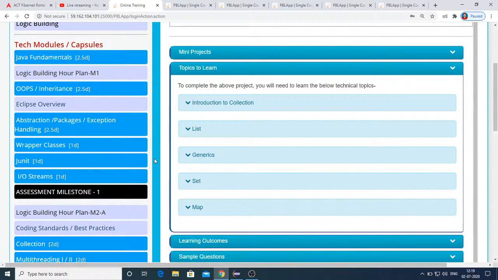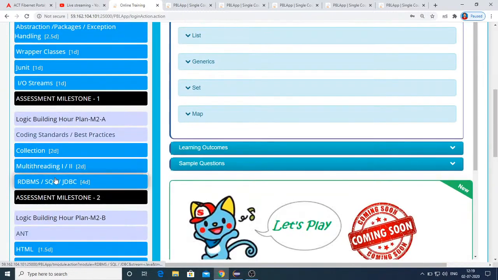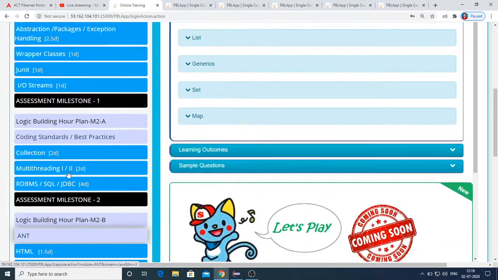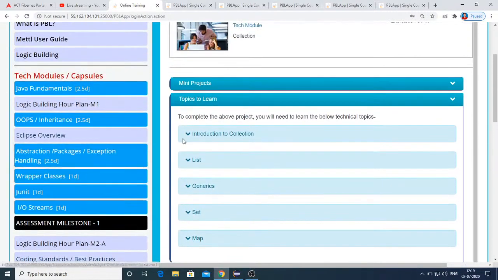And for these assessments, the camera will not be asked. Don't worry, that was also one of the questions asked to me. For these assessments your camera will not be enabled, but for the final assessment you will be asked to enable your camera also. Everything you do, the exam will be recorded on the Wipro server end. So that's regarding the queries which I received yesterday. Milestones will be for the whole group, that's for all four colleges.